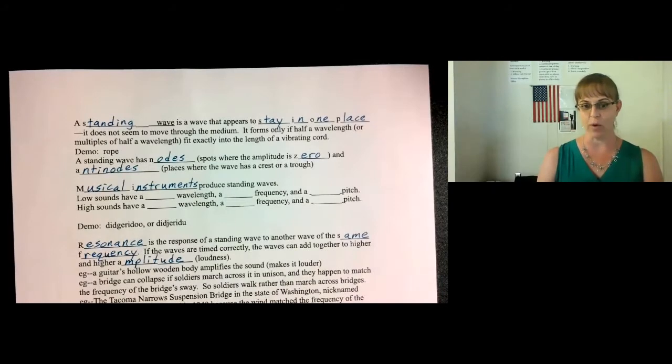Next, a standing wave is a wave that appears to stay in one place. It does not seem to move through the medium, even though it does. On that standing wave, you will find nodes where the wave appears to stay still, and antinodes where the wave appears to have a crest, a trough, or both.